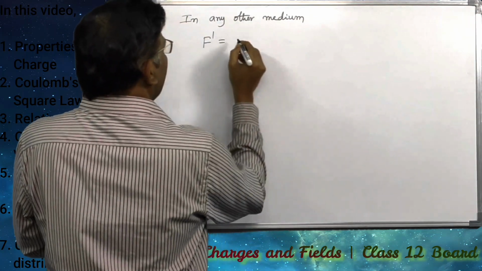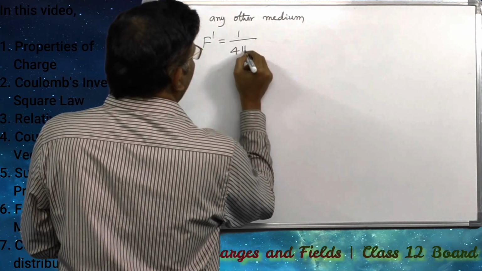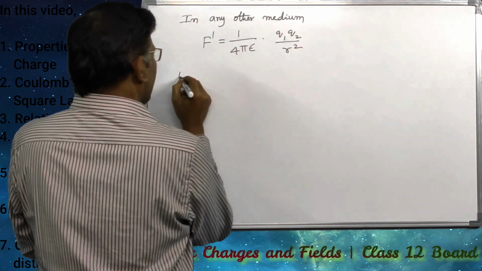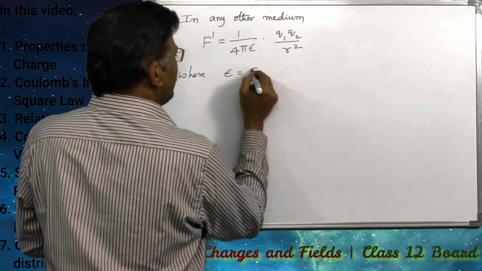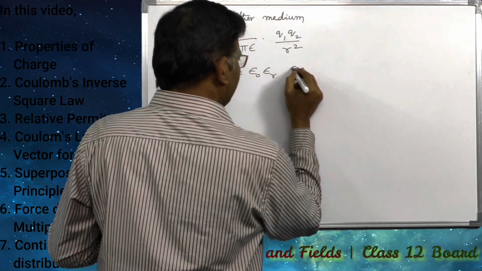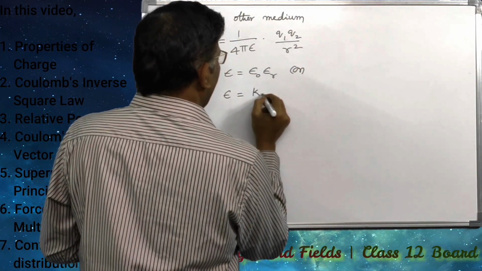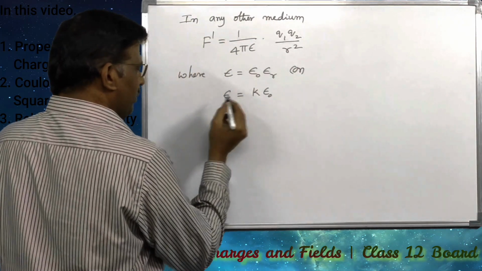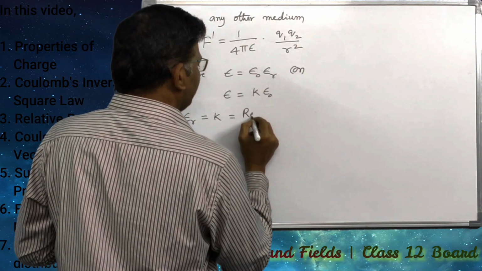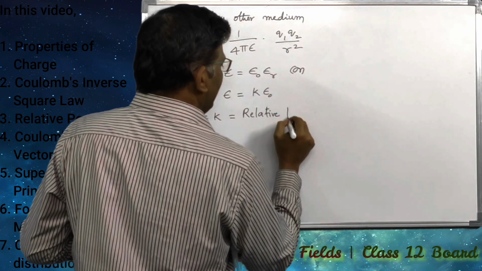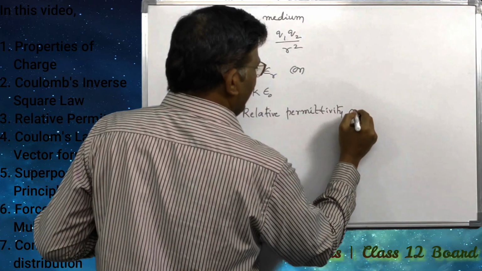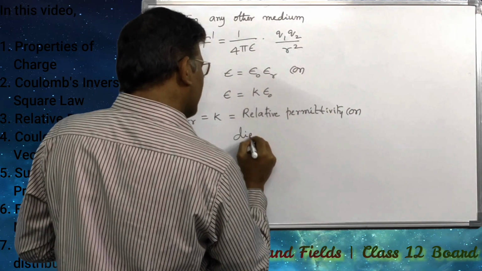can be written as F dash is equal to 1 divided by 4 pi epsilon into Q1 Q2 divided by R square, where epsilon is equal to epsilon naught into epsilon r, or epsilon is equal to k into epsilon naught. Here epsilon r or k is called relative permittivity or dielectric constant.